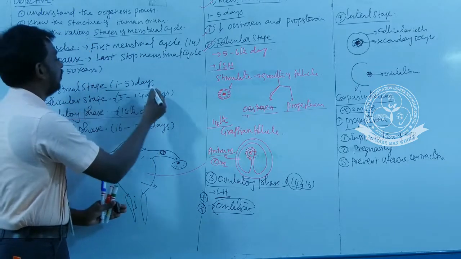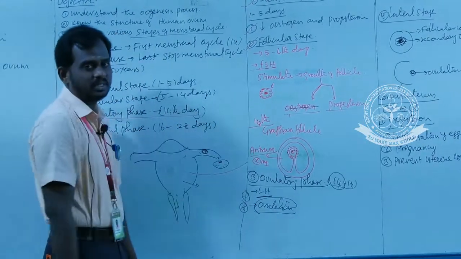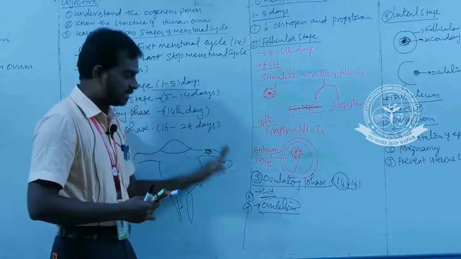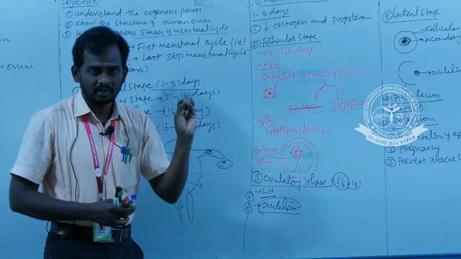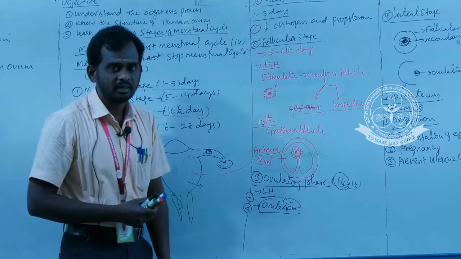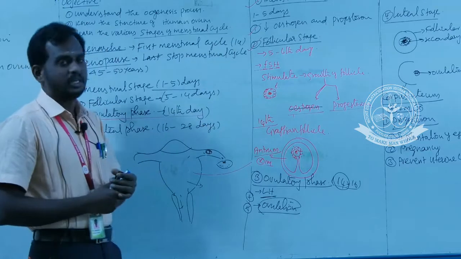That means 1 to 5 days happens again. So this is a cyclic period that happens in the female reproductive tract. This cycle is essential for the release of egg as well as pregnancy also. Okay, so we go for a quick recall regarding the menstrual cycle.